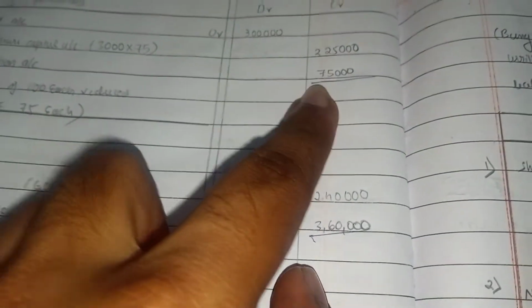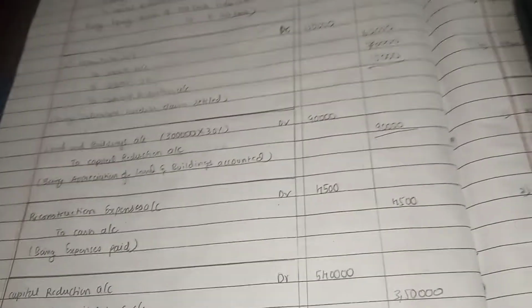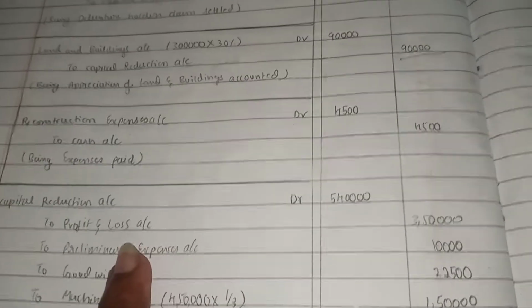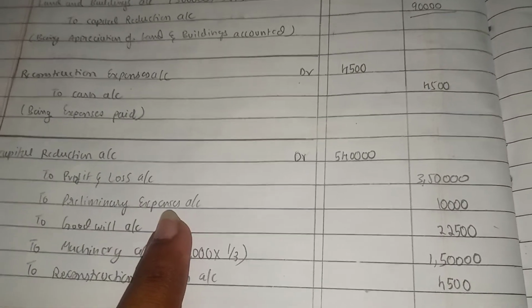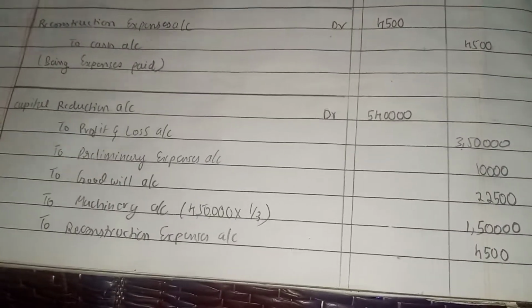Here, all the capital reduction amounts which I have underlined from starting, we have to just add those things. Then to profit and loss account, that is 3,50,000 given in the balance sheet, to preliminary expenses 1,000, to goodwill 22,500, to machinery account.